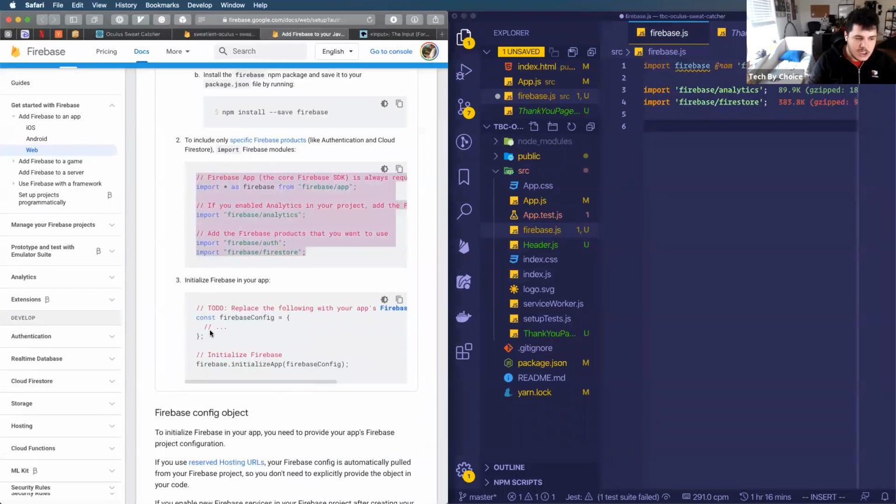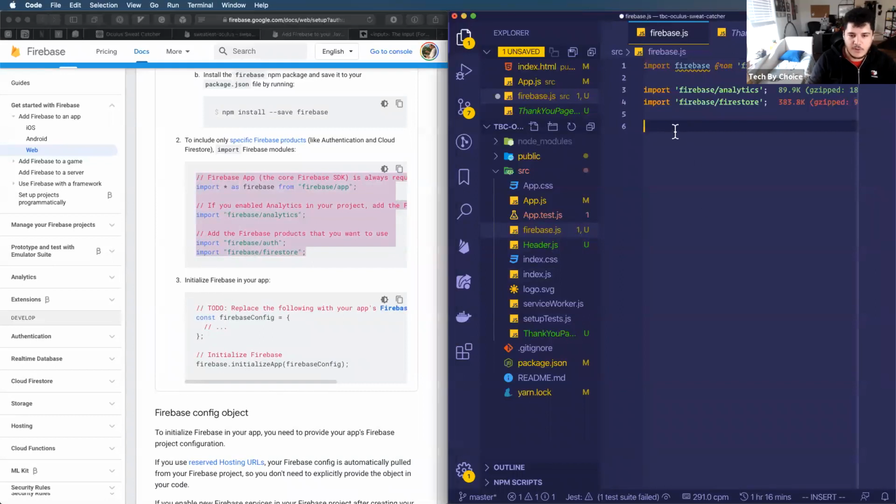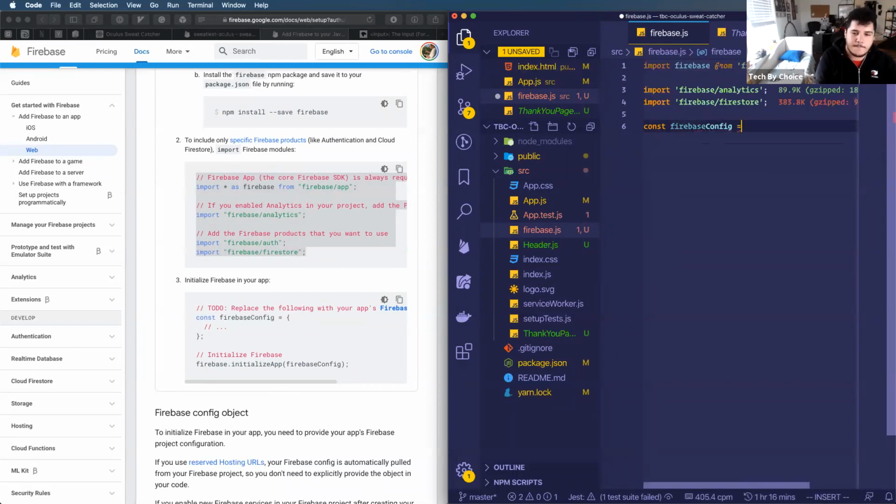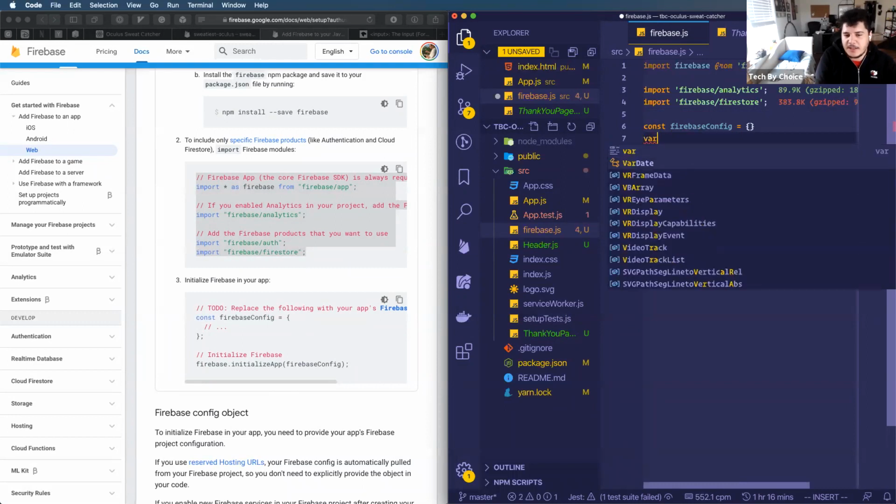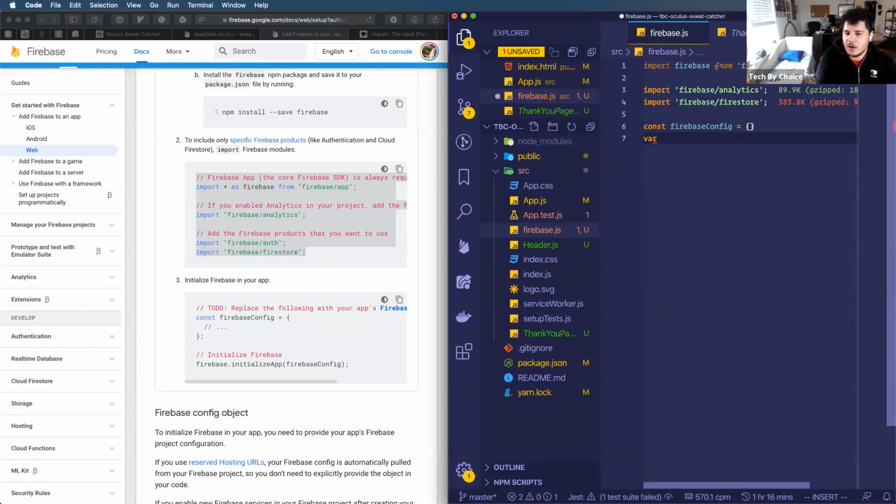So I know that I need to initialize Firebase in my application using a configuration object. So I'm going to declare an object first using this const keyword. And the const keyword is basically a sibling of the var keyword. But instead, what const lets us do is declare that this is an object or variable that will never be changed again. And that's a really important distinction to make.